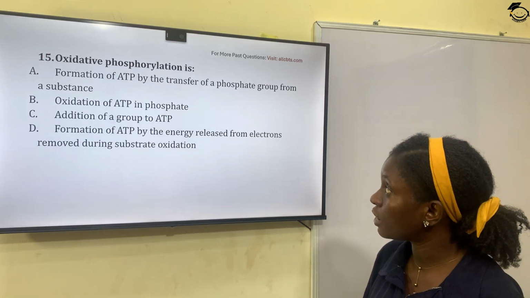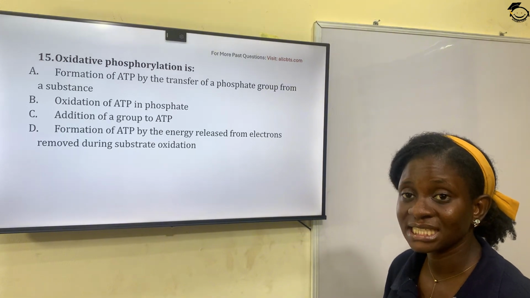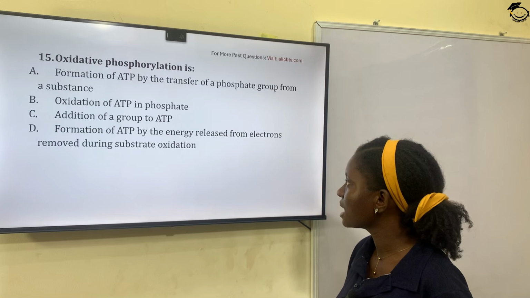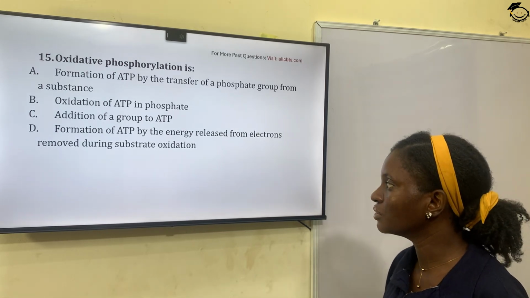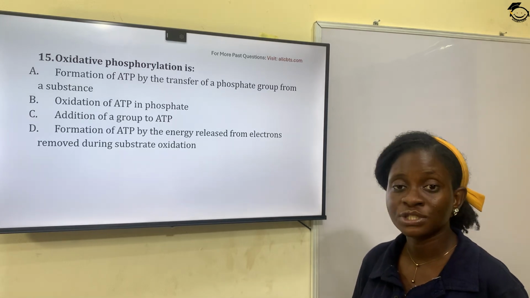So oxidative phosphorylation is involved in ATP formation. So at the end, ATP is generated. So formation of ATP by the energy released from electrons removed during substrate oxidation is the correct answer. Option D.